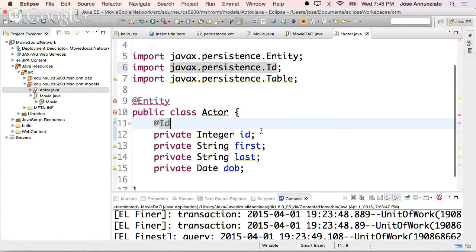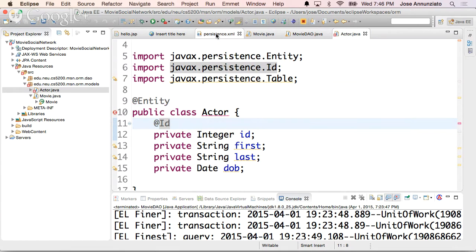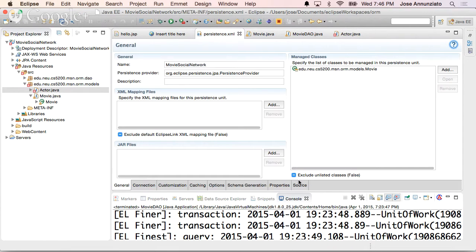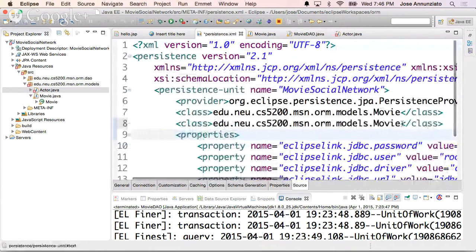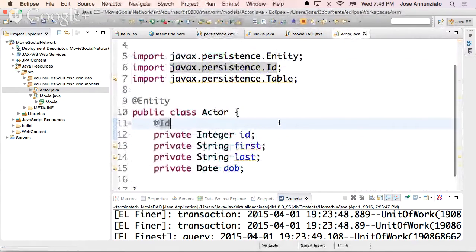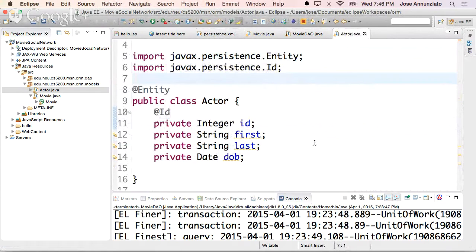Okay. What else is it complaining about? It's saying that you annotated it as an entity, so it has to be listed in the persistence.xml document, right? So let's go there and list it there. We'll go to persistence, right? And notice that we only have movies listed there. We also need to list the other class that we wanted to map to a database. So it's actor. Okay, let's go back to actor. And now we're okay, right? It's not complaining, right? We're good. Other than that, we're not using the table class, so I'm going to remove that.